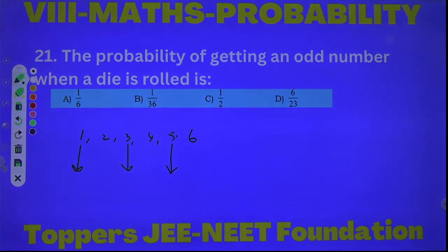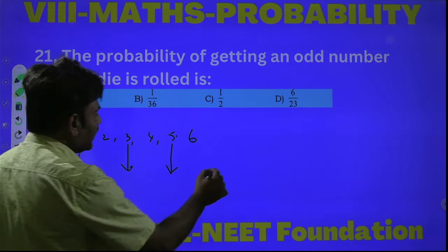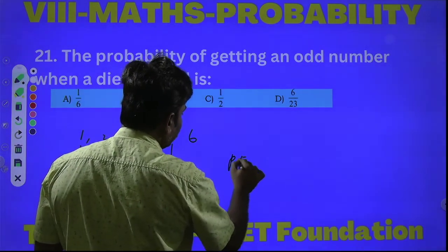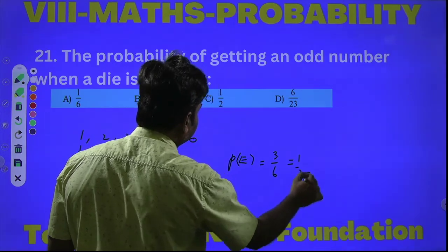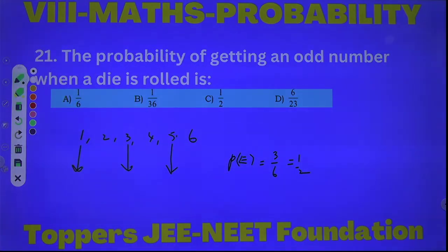So 1, 3, 5 are odd numbers, which means there are 3 favorable outcomes out of 6. Therefore, the required answer P of E is equal to 3 by 6. That means 1 by 2. Option C is the correct answer. Next question.